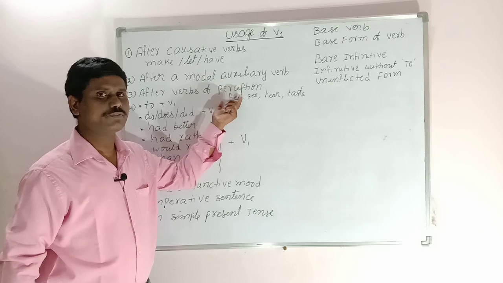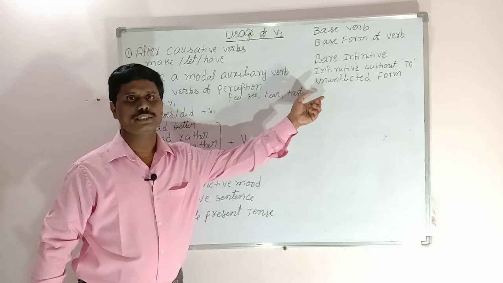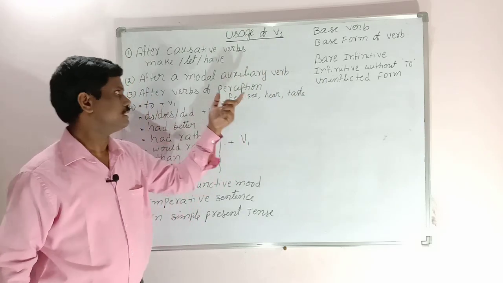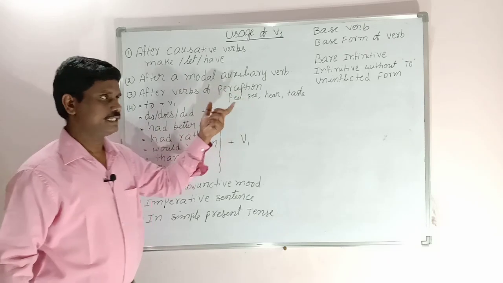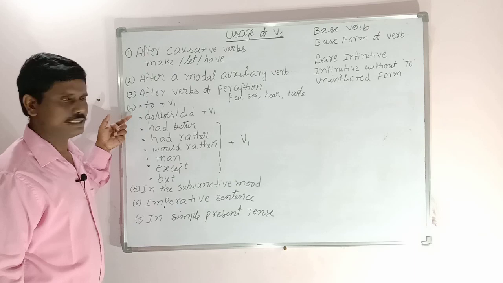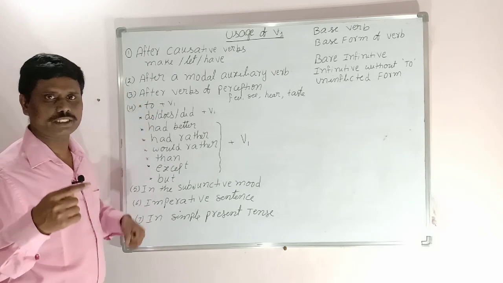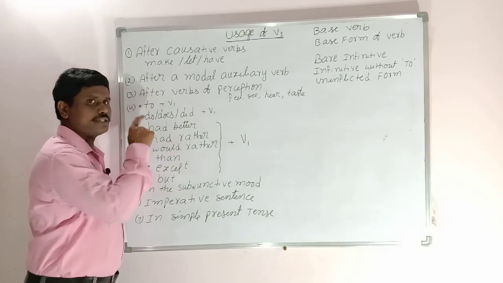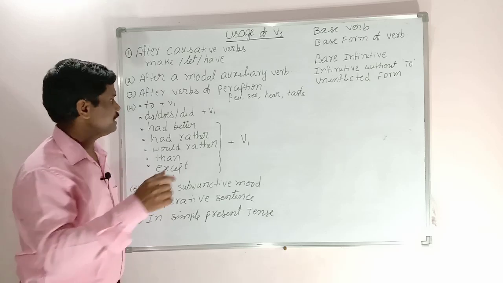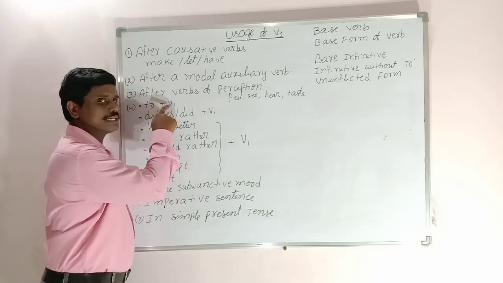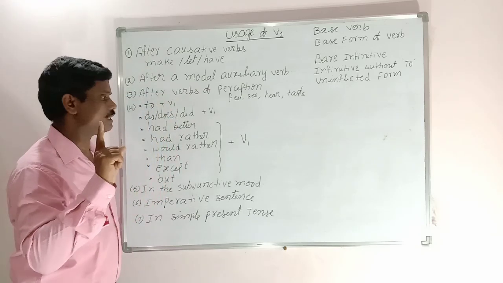Next, after verbs of perception: feel, see, hear, taste, plus object, we use verb 1. Next, friends, very important: to plus verb 1 is called the to-infinitive. When we use to as an infinitive, that is called the to-infinitive. In the to-infinitive, after to or not to, we always use the first form of the verb, the base form.